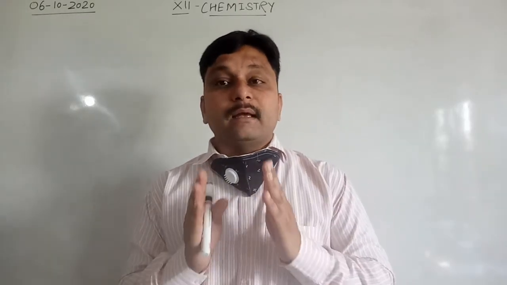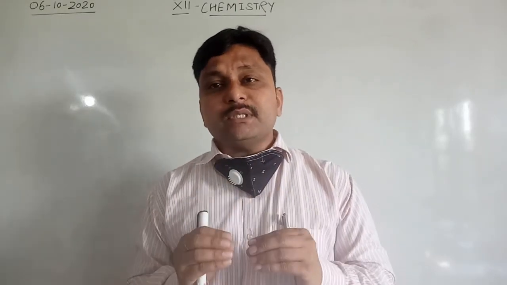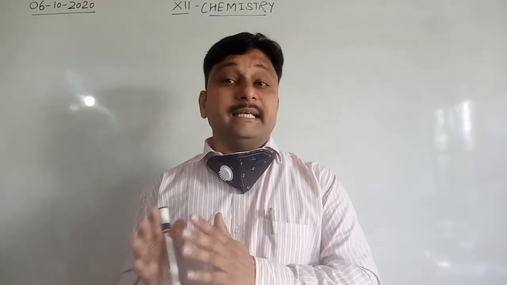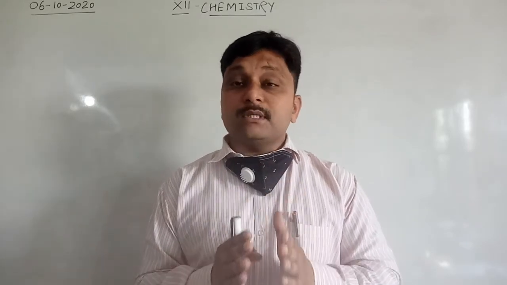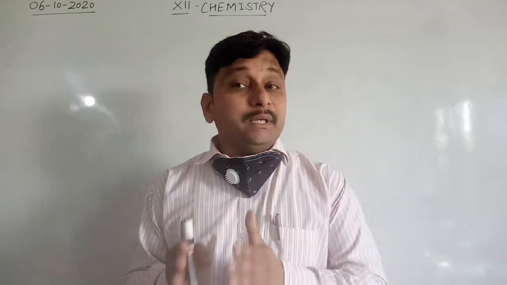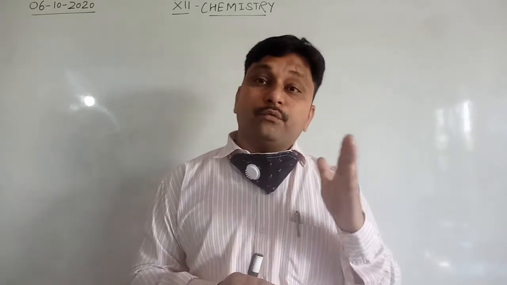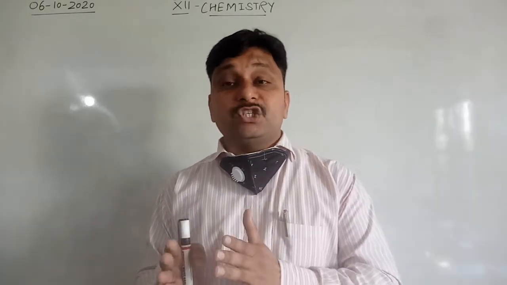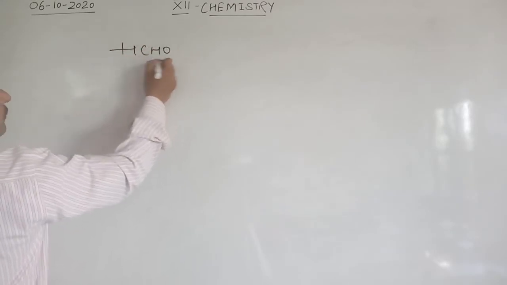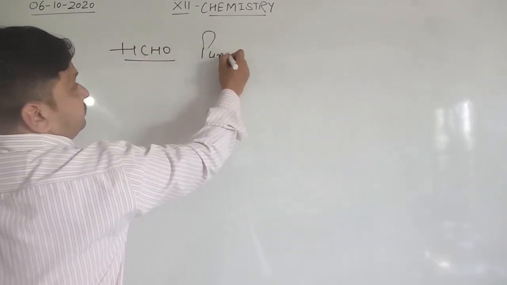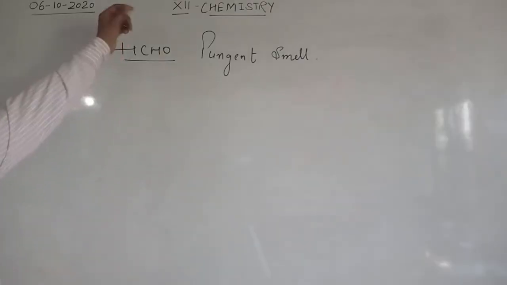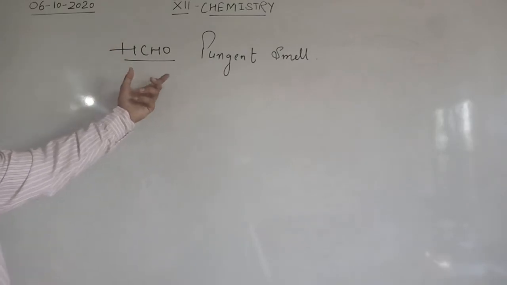First of all, ketones. Ketones, like acetone, that is a lower member, have a pleasant smell. Ketones show a pleasant odor. If we talk about the aldehydes, aldehydes have an unpleasant smell. Formaldehyde shows a pungent smell. So formaldehyde, that is HCHO, has a pungent smell. Clear? And this is the first compound of the aldehyde group, and it shows a pungent smell.